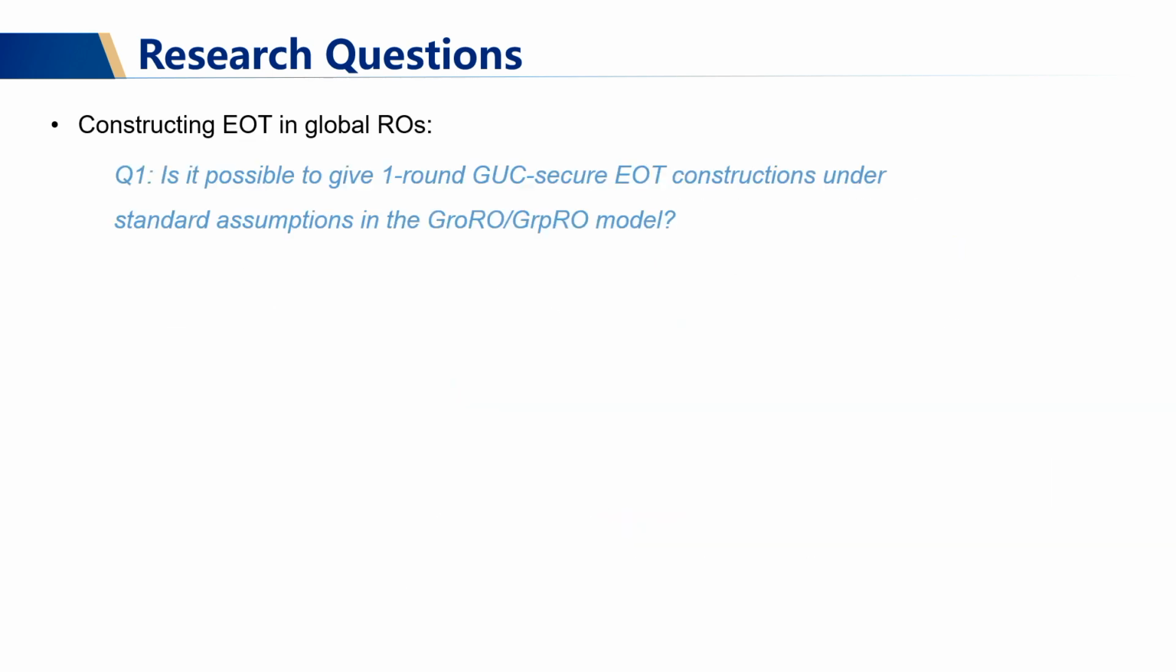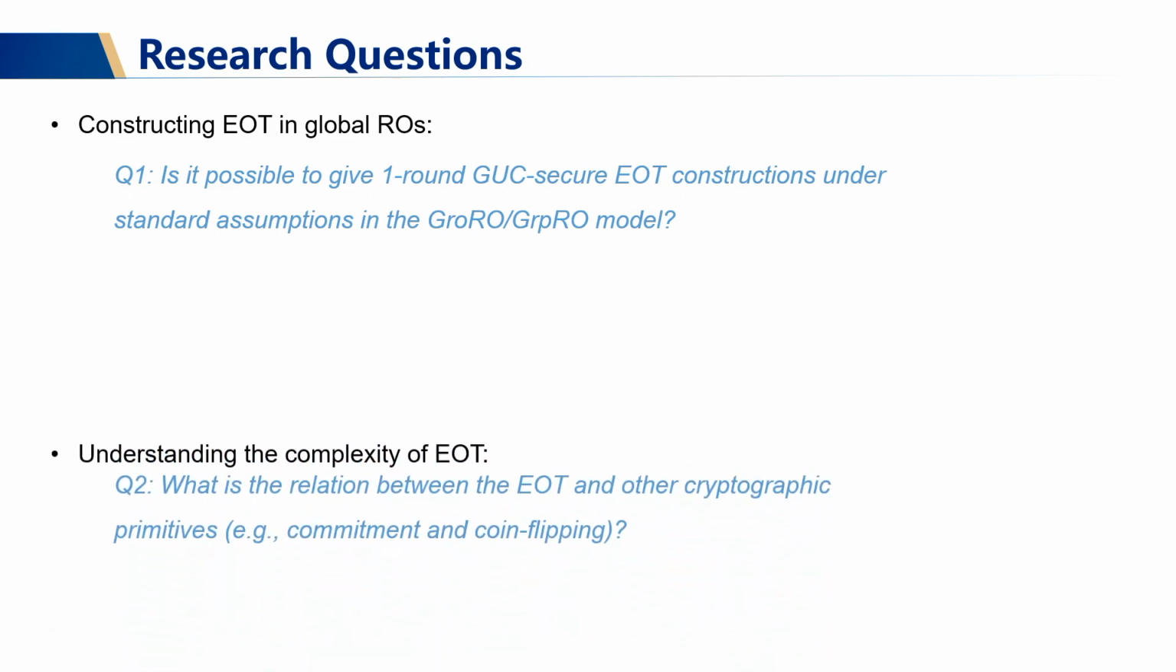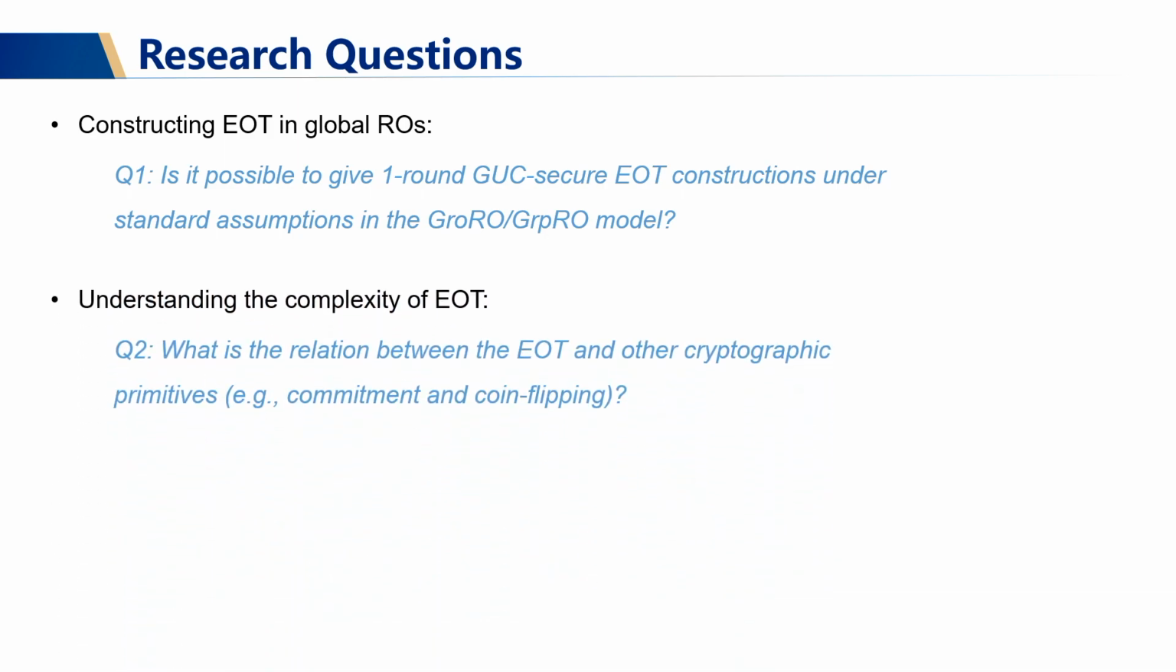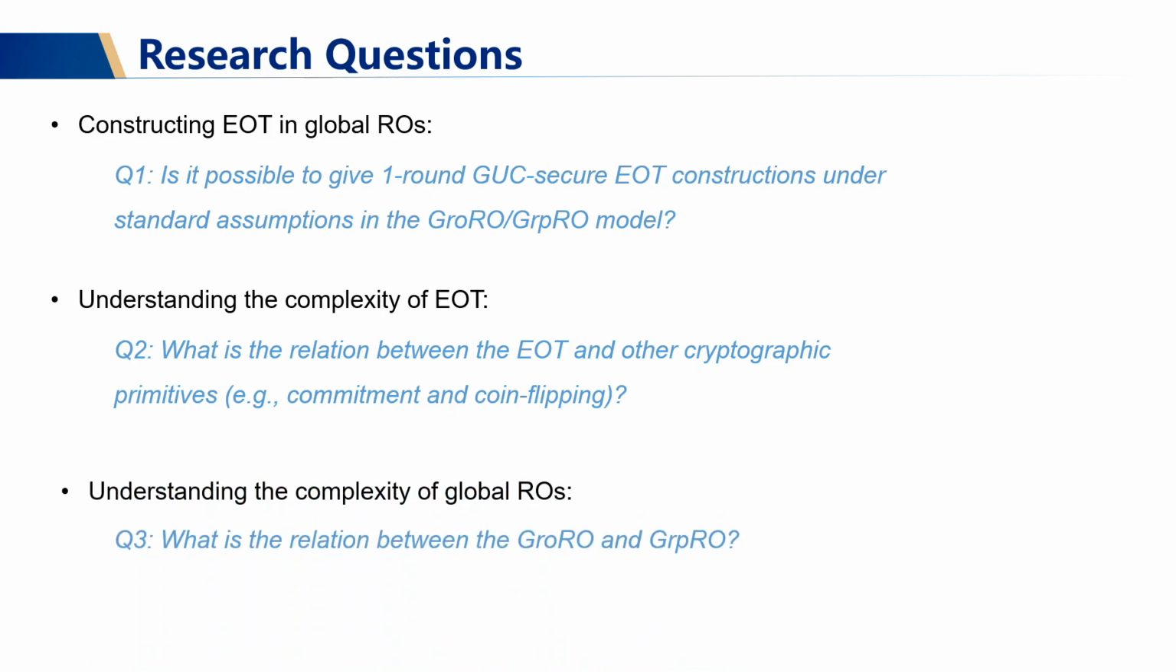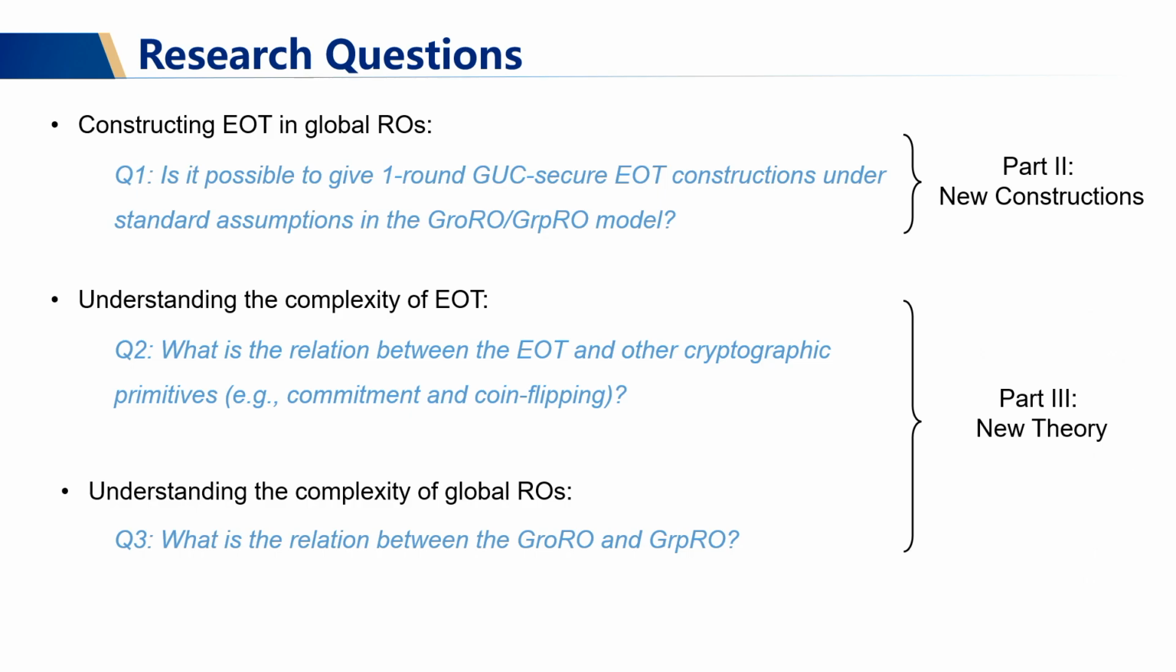Besides constructing EOT in the global random oracles, we are also interested in the complexity, including the power and the limits of the EOT itself. Namely, we wonder what's the relation between the EOT and other cryptographic primitives. And we are also interested in the global random oracle we used in this work, and we wonder what's the relation between these two global random oracles. And in this talk, I will first answer our first research question in part 2 and answer the rest of the research questions in part 3.